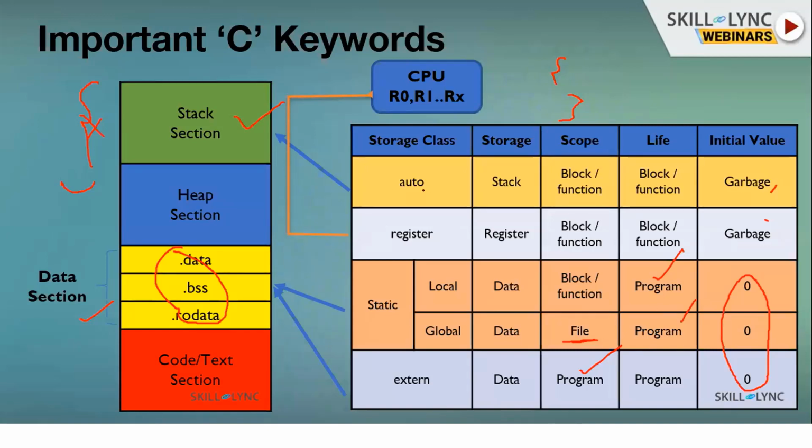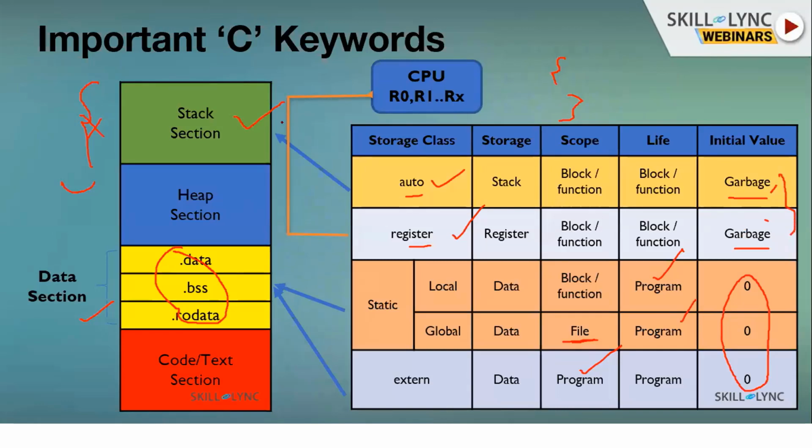Then you can do this with auto and register also, but you are not doing this. Why? Because again, this is undefined. When you call that function, when you won't call that function, that happens at runtime. This auto variable means stack creation will happen at runtime. So when it is happening at runtime, and your system goes and initializes all this with 0, then it will take time. And the system will not know whether you have initialized that variable or not. So that's why these will have the garbage value.